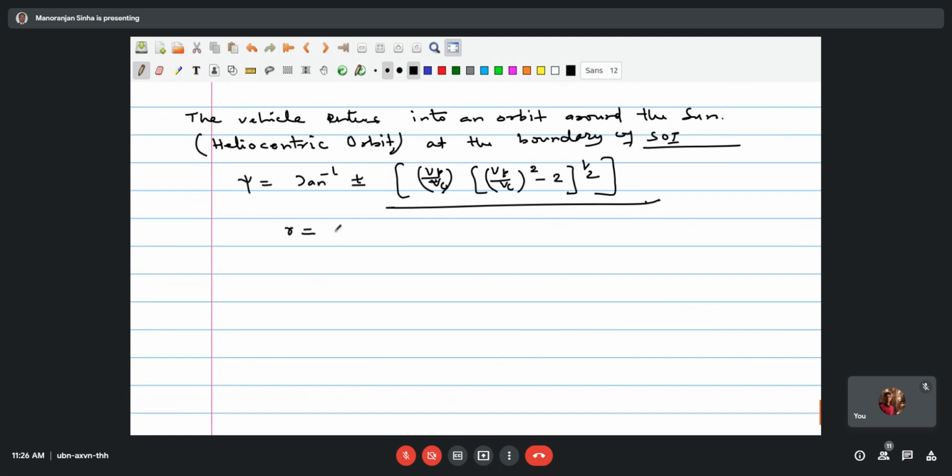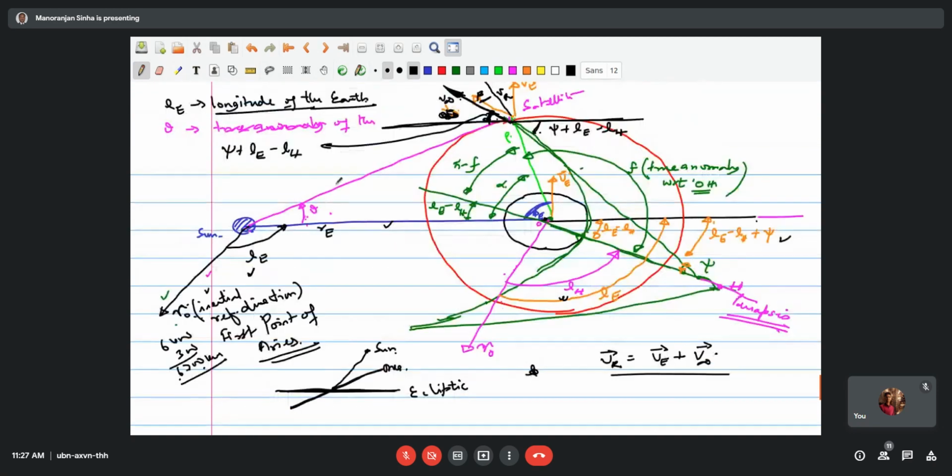Write r equal to r earth plus rho. This is r earth and this is your r vector here, and this is the r earth vector. Rho vector is given here.